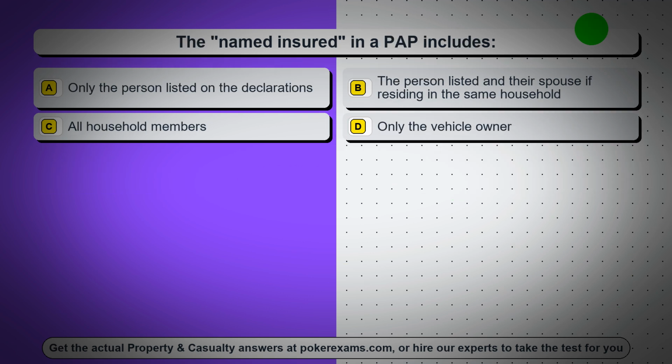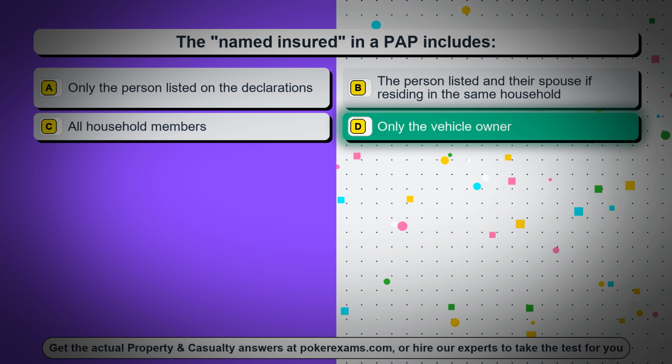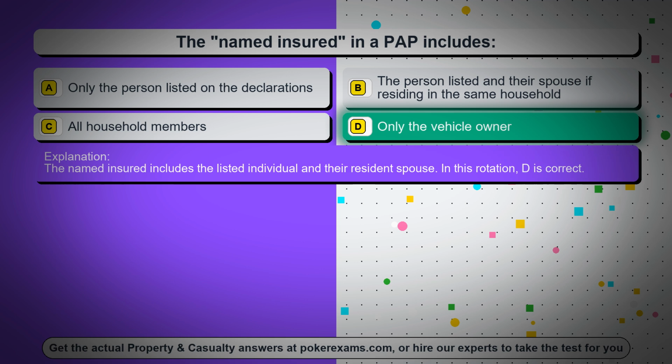Question 72. The named insured in a PAP includes, option A, only the person listed on the declarations. Option B, the person listed and their spouse if residing in the same household. Option C, all household members. Option D, only the vehicle owner. The correct answer is option D, only the vehicle owner. The named insured includes the listed individual and their resident spouse. In this rotation, D is correct.